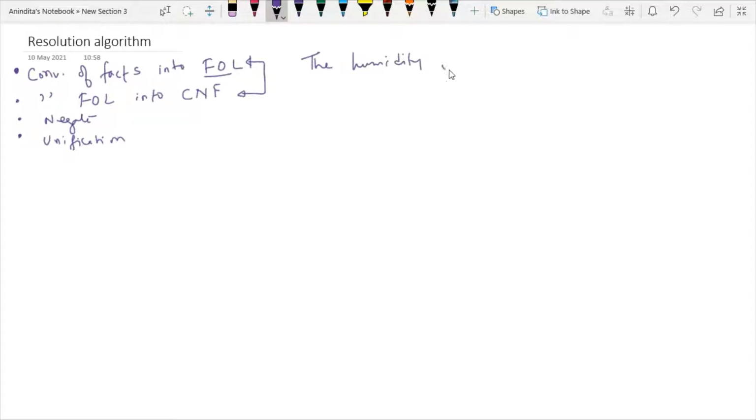because the fact which was given to us was: humidity is high or sky is cloudy. Now, how to convert it into CNF?